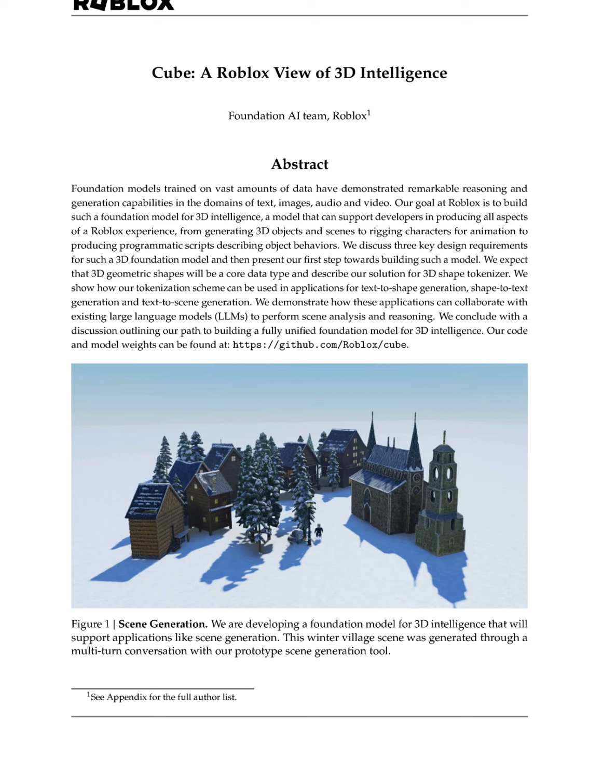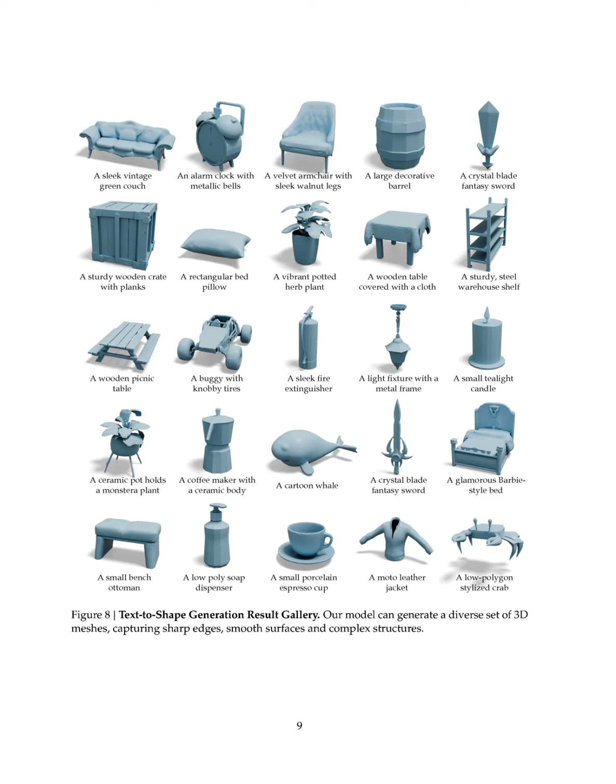This problem is significant for developers creating Roblox experiences because it enables them to generate complex 3D objects, scenes, and interactions from simple text prompts, thereby streamlining the development process. By utilizing a discrete tokenization scheme for 3D shapes, our model allows for the generation of high-quality 3D assets that can capture intricate geometric details, which are essential for immersive experiences.